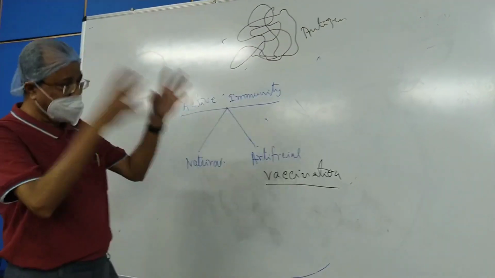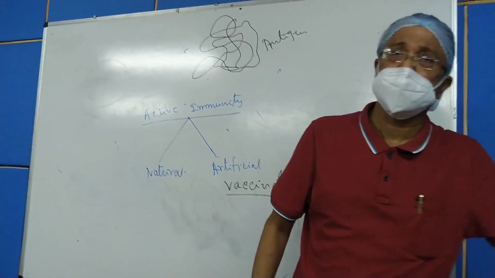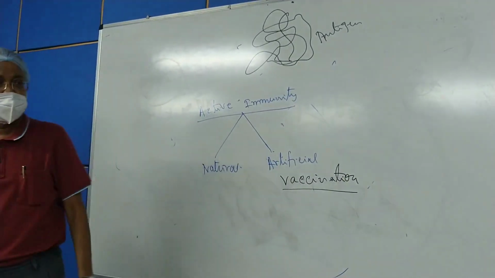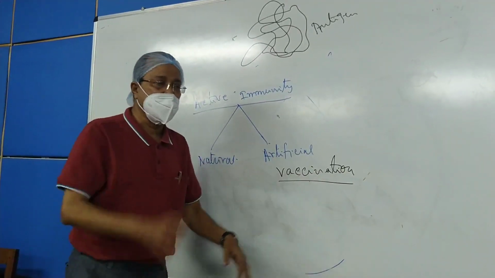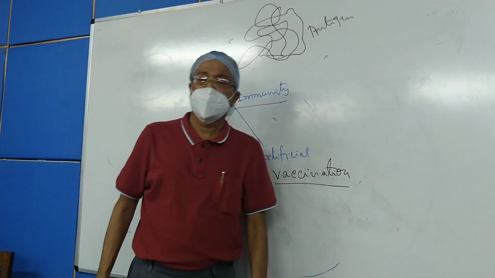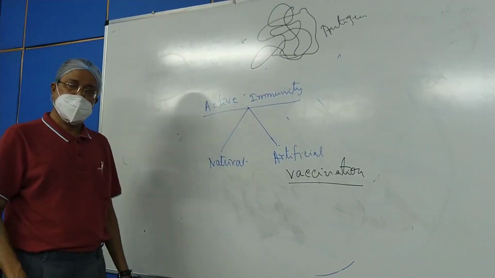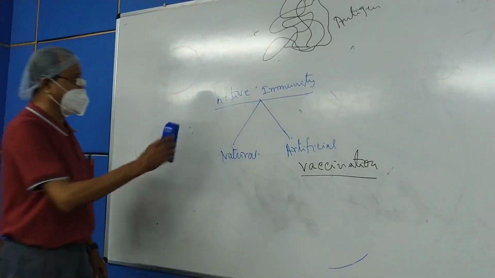Whenever natural infection by the virus occurs, as is happening tremendously throughout the world, these antibodies, already present as a result of artificial active immunity, will protect the subject from the dreadful virus. Is this clear? Okay. Now we will go for another thing.